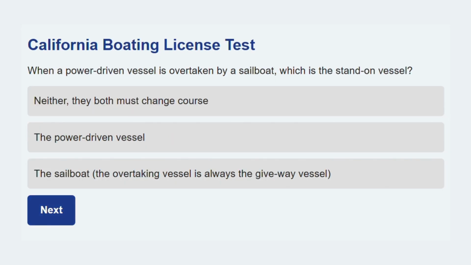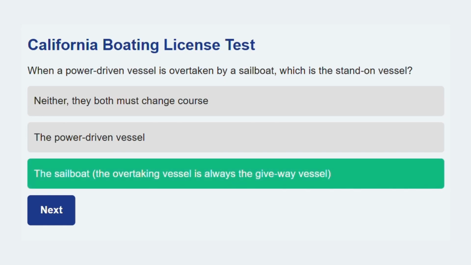Moving ahead. When a power-driven vessel is overtaken by a sailboat, which is the stand-on vessel? The sailboat. The overtaking vessel is always the give-way vessel. The overtaking vessel must always yield regardless of power type.